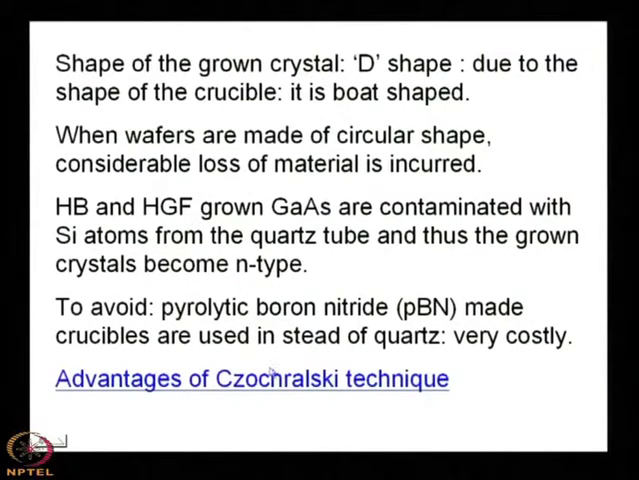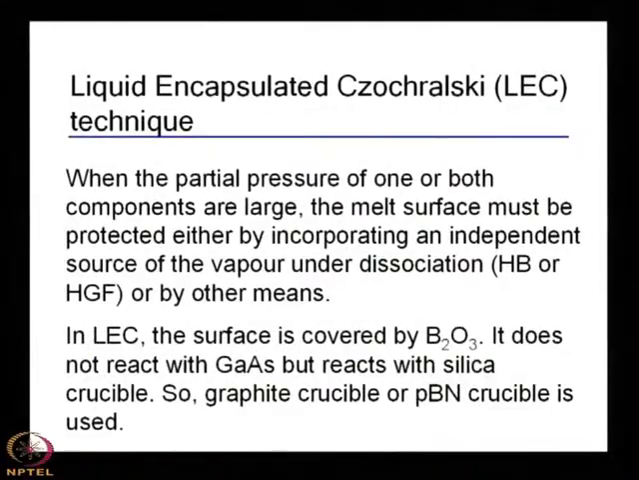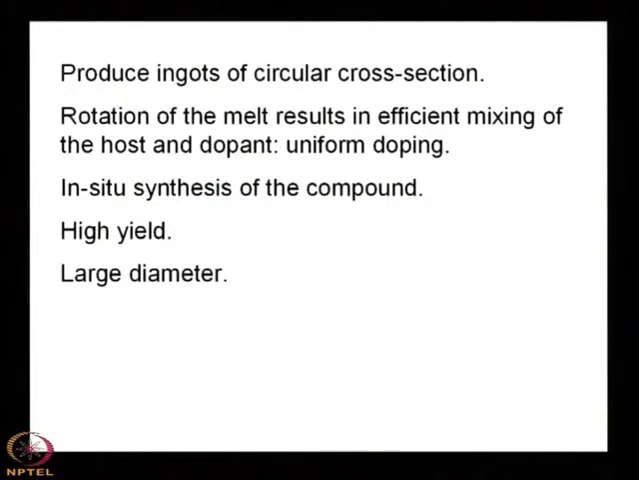Here at this point we can discuss the advantages of the Czochralski technique for gallium arsenide crystal growth. We were in the Bridgman. Now, the first advantage is that the ingot will be round, with a circular cross section, because the crucible is circular in nature. The second advantage is due to the rotation of the melt,